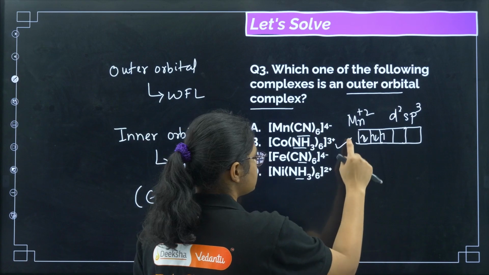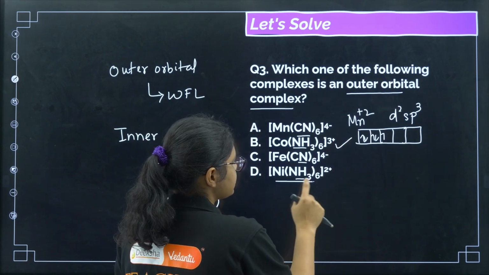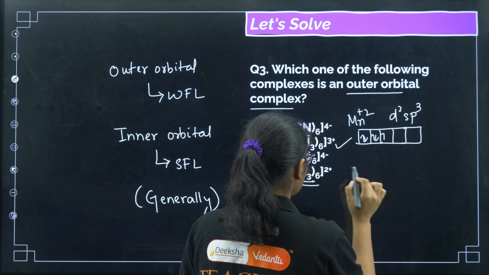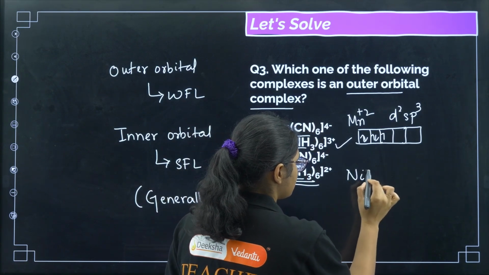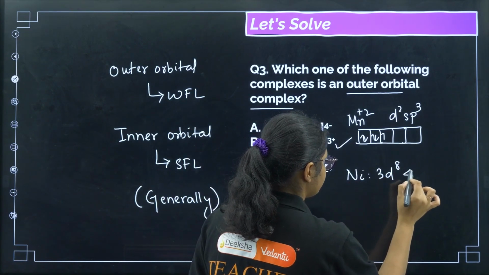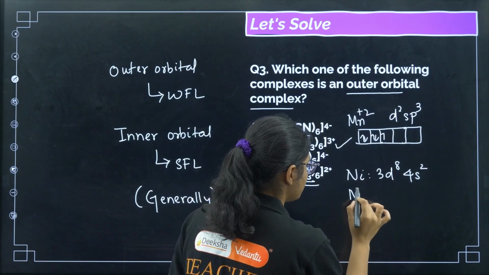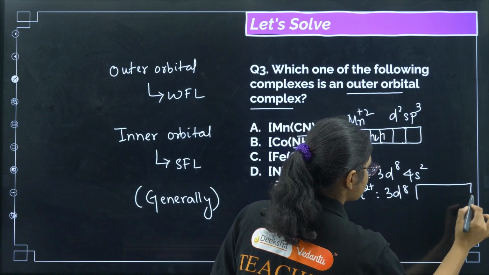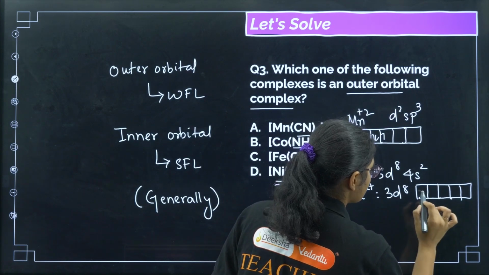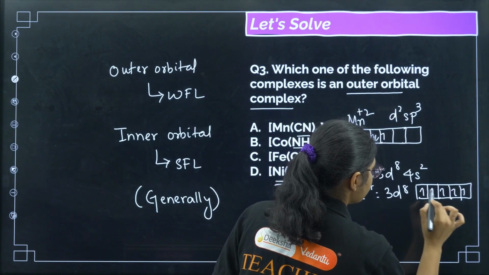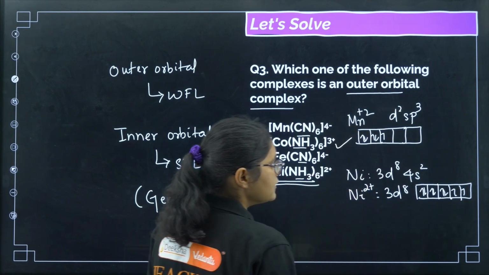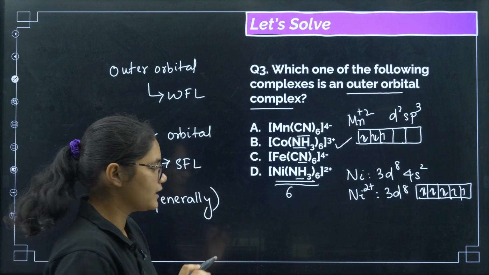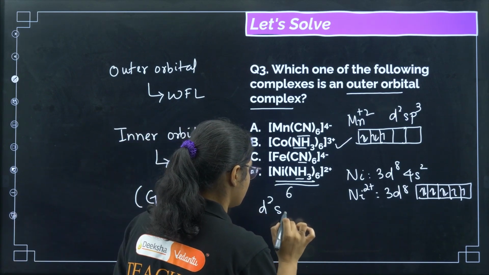Now cobalt we have already seen, it is d2sp3. Now let us check about nickel first. Okay, nickel configuration is 3d8 4s2, and here it is nickel 2+, so I'll get 3d8, that means 1, 2, 3, 4, so 1, 2, 3, 4, 5, 6, 7 and 8, right? So now what happens, see, we need 6 empty orbitals, and the hybridization is either d2sp3 or